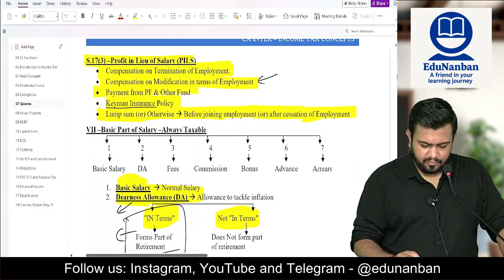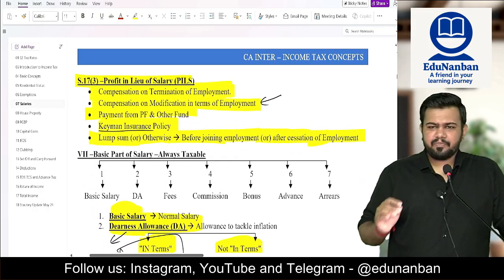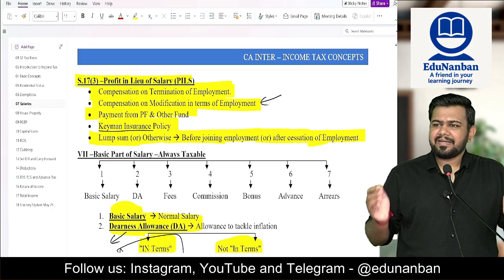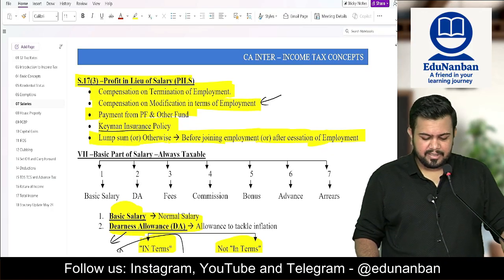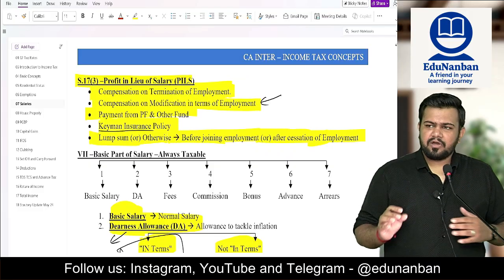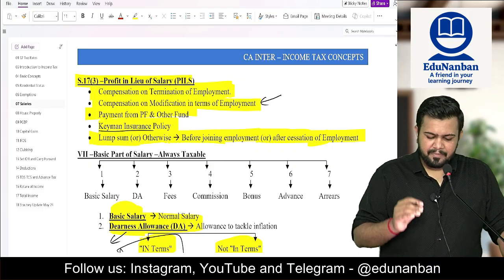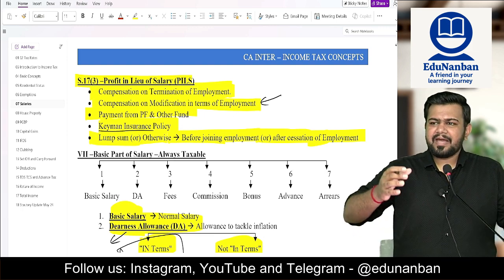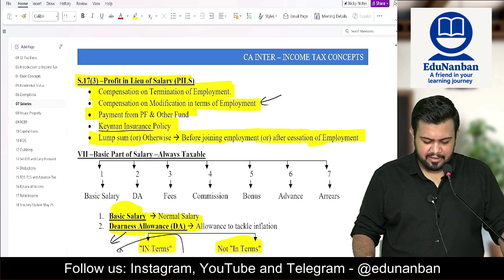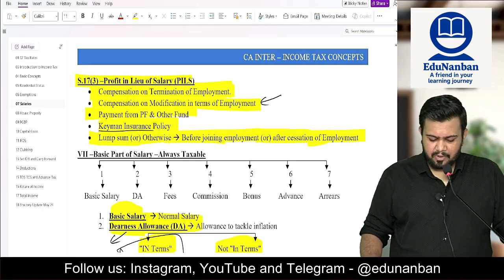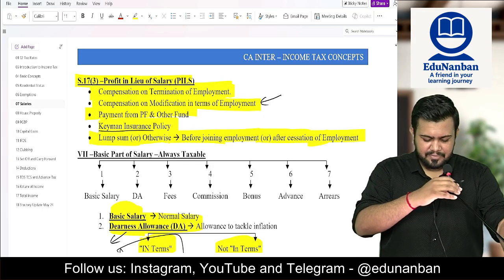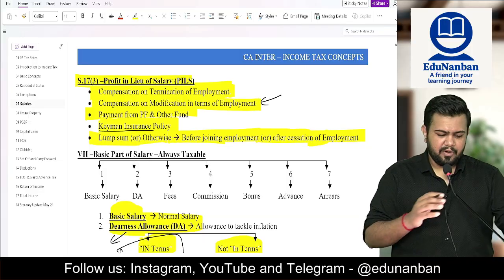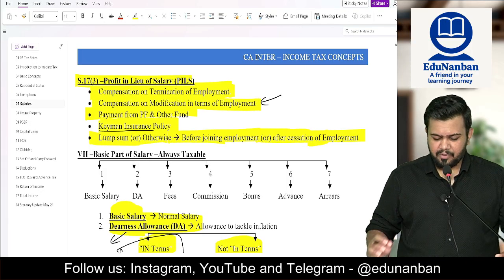Then 17 subsection 3 is profit in lieu of salary. These are all the capital receipts which are taxed under salary head of income. What are they? Number 1, compensation on termination of employment, then compensation on modification in terms of employment, payment from the retirement benefits, that is Provident fund or any other fund, then key man insurance policy, and then lastly lump sum or any other amount before joining employment or after cessation of employment, that is after completion of employment.